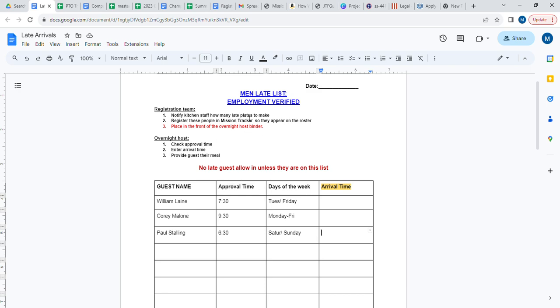And that is our late arrivals list and how we add them to the roster on Mission Tracker.